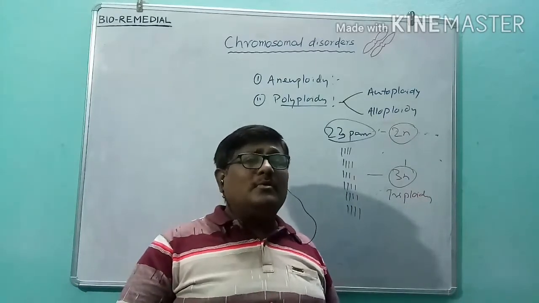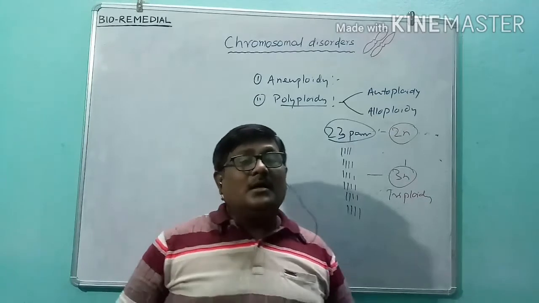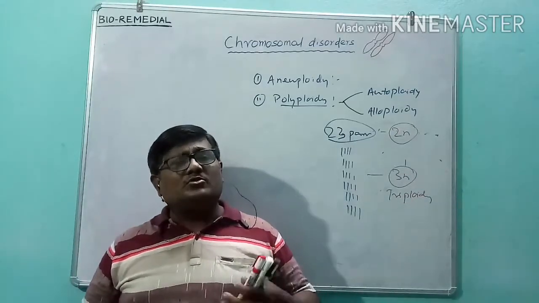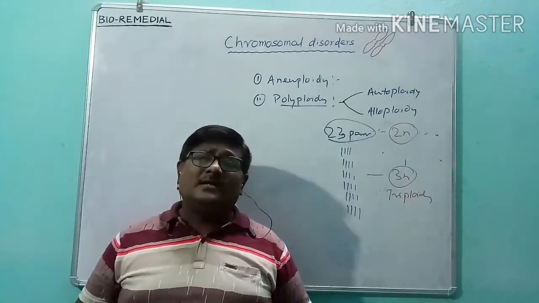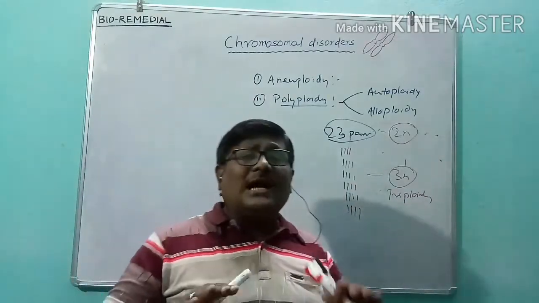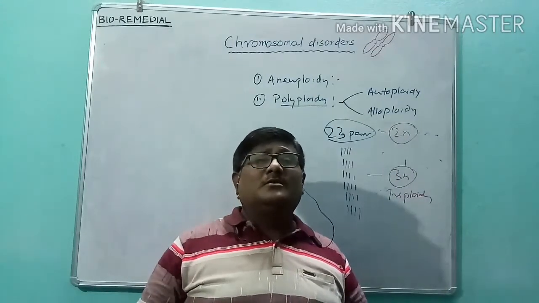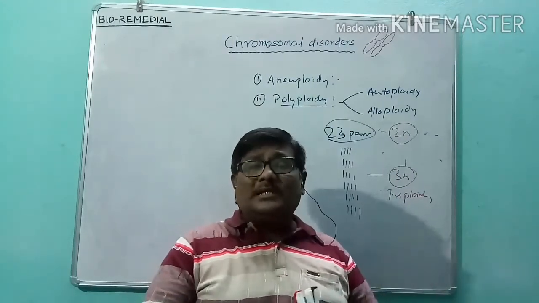One example of hexaploidy is the wheat plant, then strawberry. There are so many plant varieties produced by polyploidy mechanisms. So aneuploidy and polyploidy are the two chromosomal disorders we are talking about in this chapter.